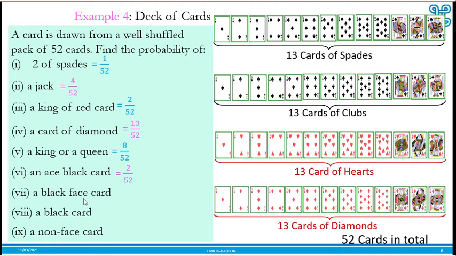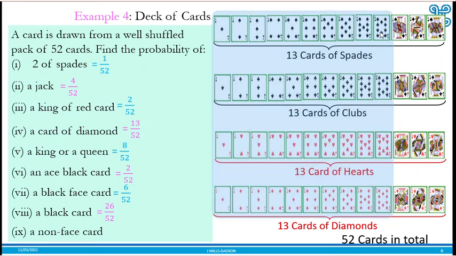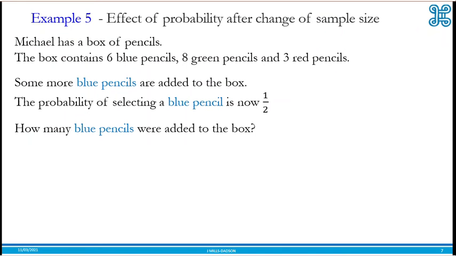Now, when we say face card, these are the pictures. The picture cards are the face cards. So a black face card, we have 3 here, 3 here. These are red. We don't count them. So that will be 6 of them. Then a black card, 26 of them. 26 of 52. The non-face card means cards without pictures. You count all of them, and that will be 40 out of 52. So once you understand the composition of the cards, you will really be able to answer questions on deck of cards. Now let's look at probability after change of sample size.